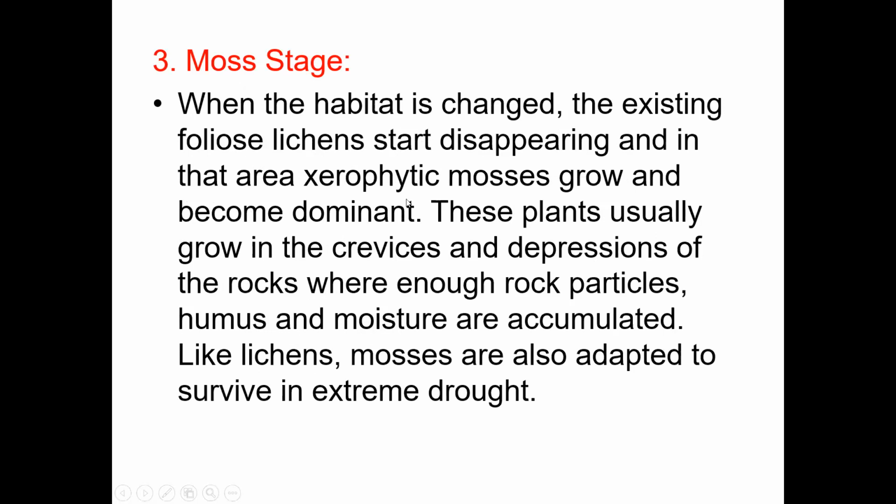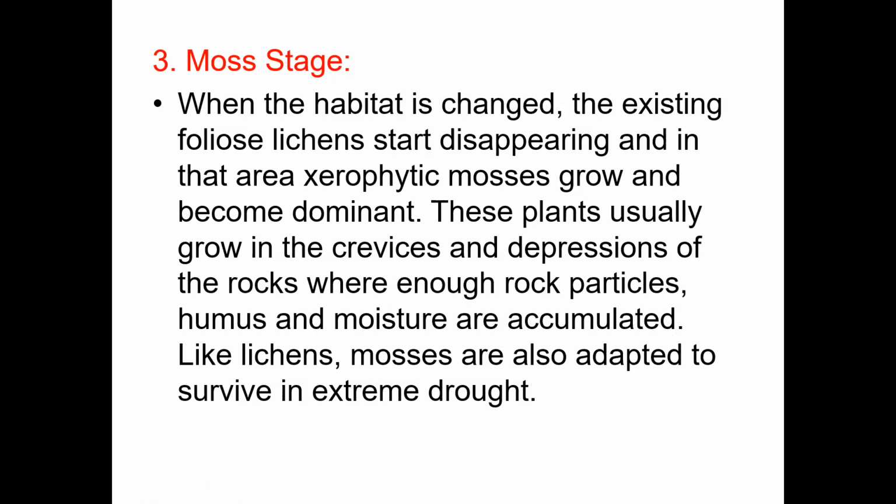When the habitat has changed, the existing foliose lichens start disappearing, and in that area xerophytic mosses grow and become dominant. These plants usually grow in the crevices and depressions of the rocks, where enough rock particles, humus and moisture have accumulated. Like lichens, these mosses are also adapted to survive in extreme drought conditions. Next it is replaced by the moss stage.